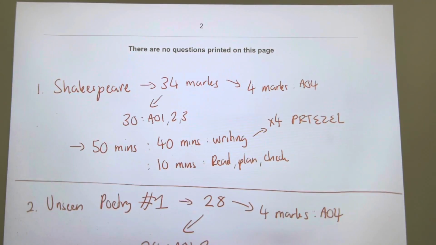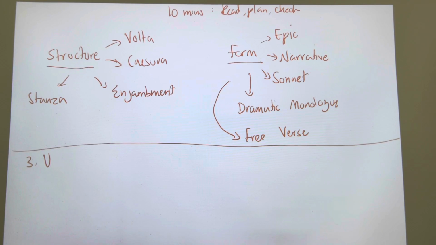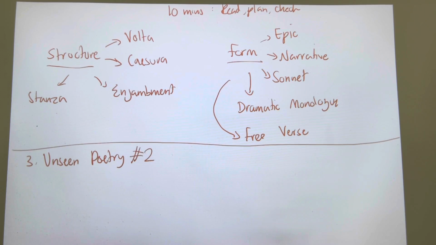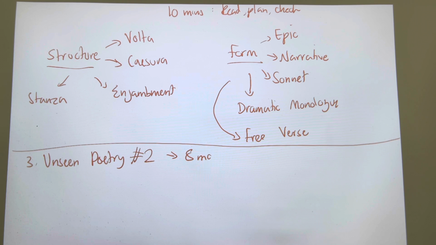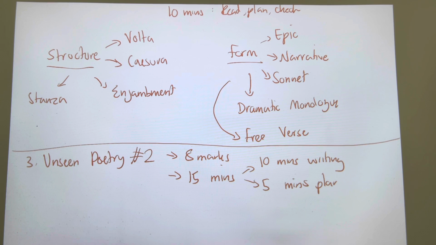Then we move on to the final question of our exam, number 3, and this is the unseen poetry question number 2, but this is the third question in our exam. Now, this question, guys, is only worth 8 marks. And for an 8-mark question, we are spending 15 minutes. We are spending 10 minutes for writing, and we are spending 5 minutes for planning.